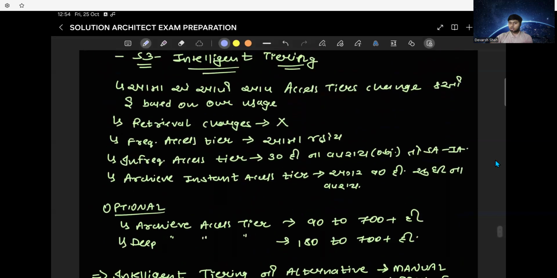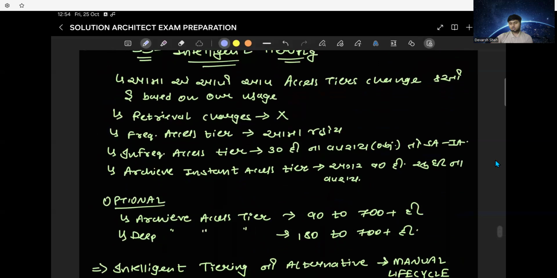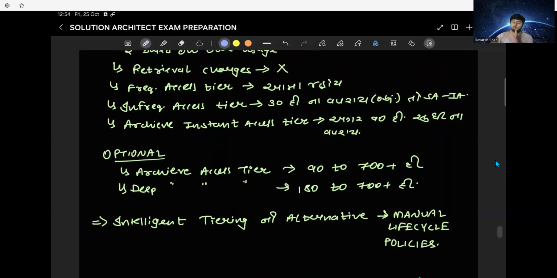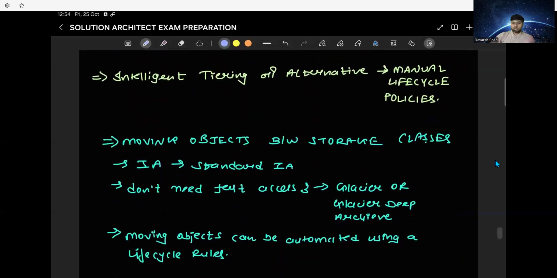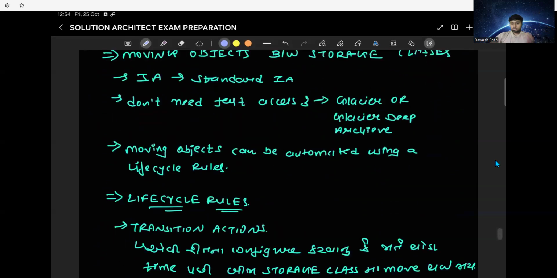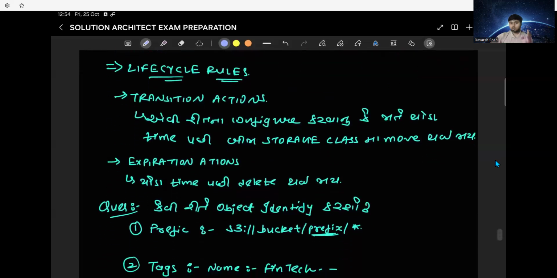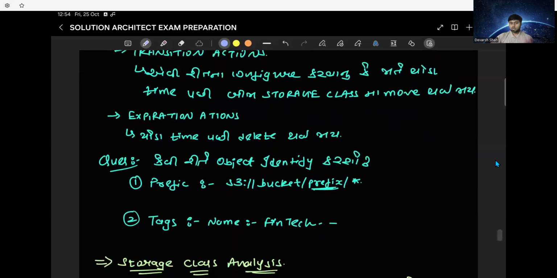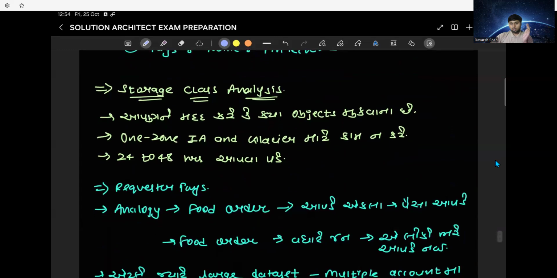We are automating all of this, the transitioning between the storage classes. And if we want to do all of it manually, then I will use lifecycle rules.